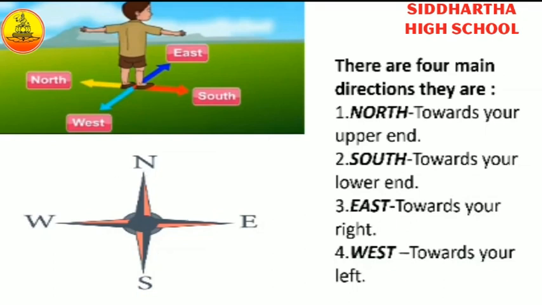Okay, children. On a map, always the top part of the map is north, the bottom is south, your right hand side is east, your left hand side is west. These are the four main directions.